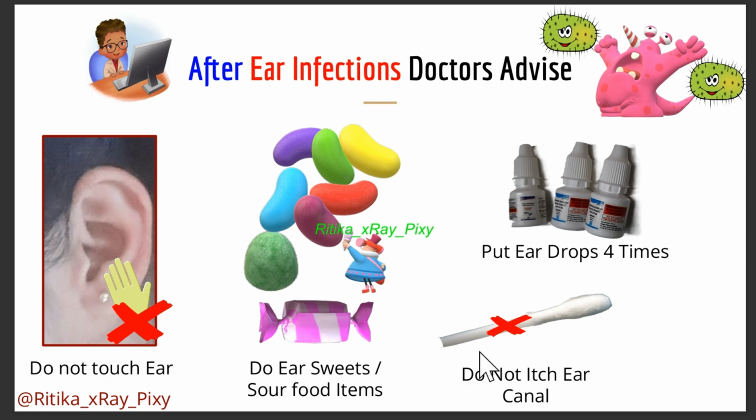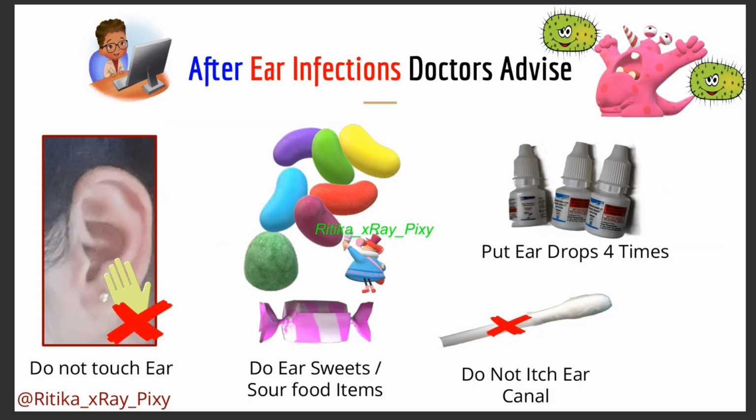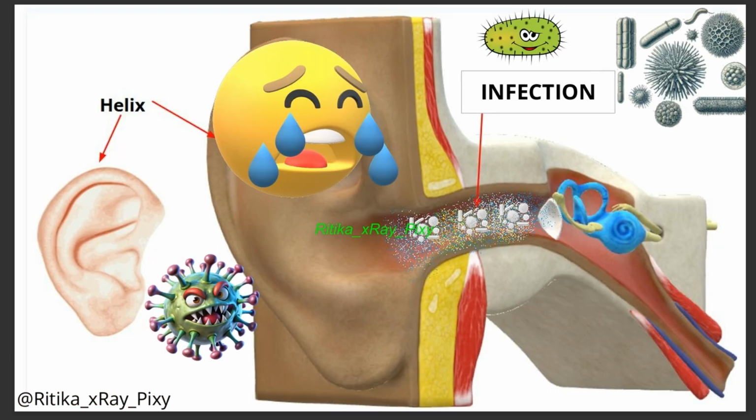So here you can see how infection works. Bacteria or fungus enter the ear canal and attach to the skin. And this one is really painful. When they attach to the skin, they cause sharp pain and itching, and you cannot even touch the ear because it is too painful. Second, they start multiplication.